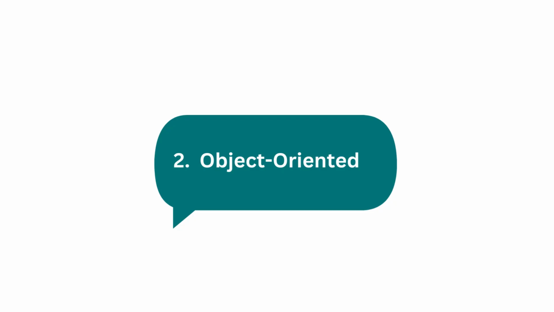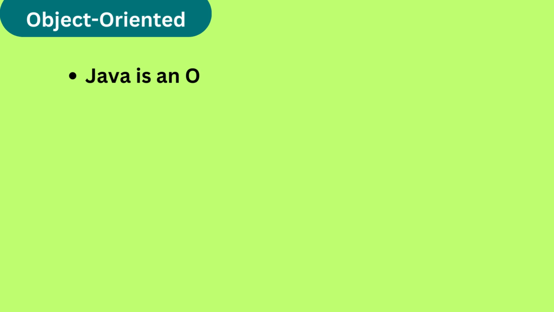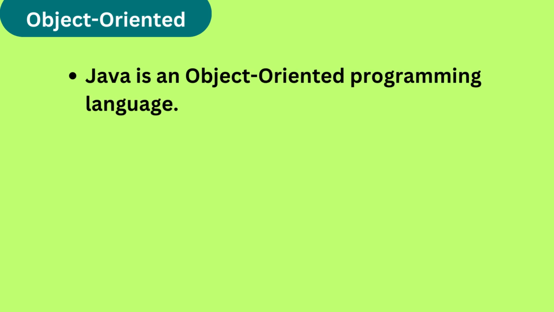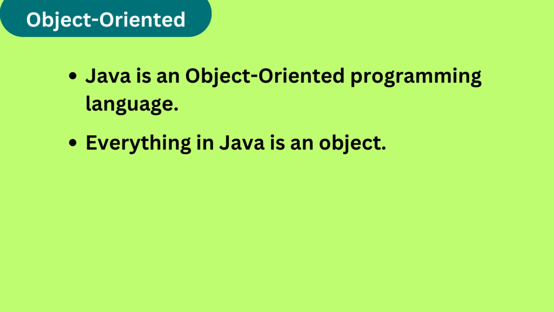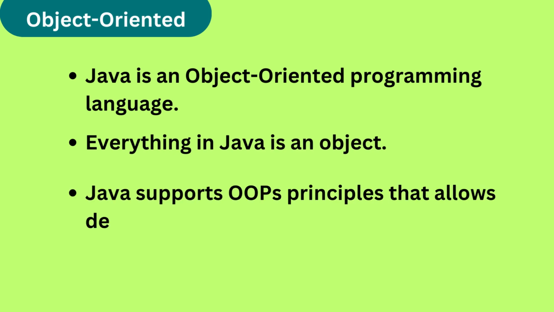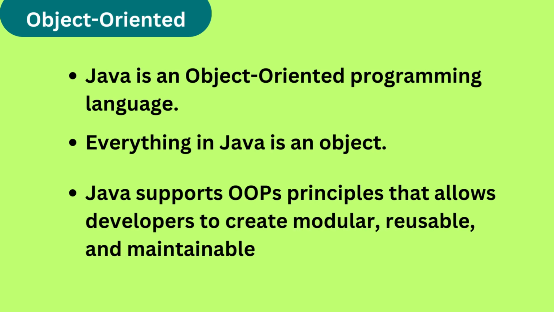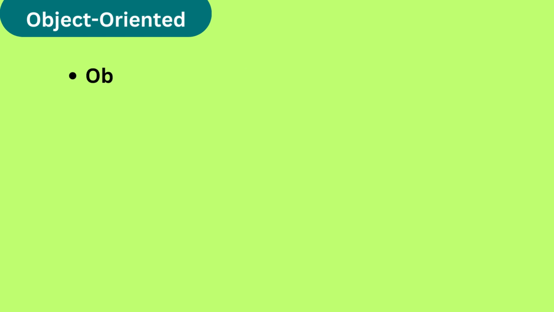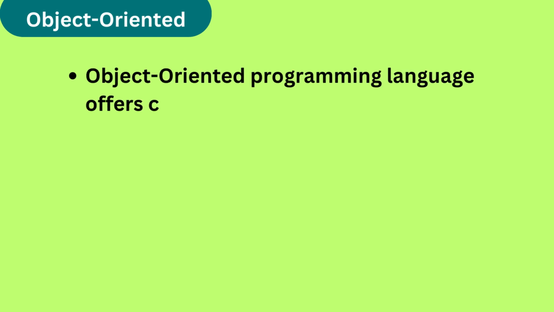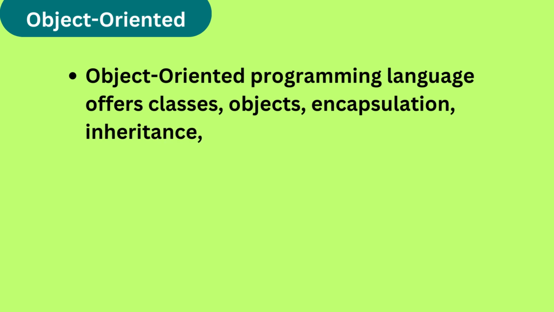The second Java feature is object-oriented. Java is an object-oriented programming language. Everything in Java is an object. Java supports OOPS principles that allow developers to create modular, reusable and maintainable code. We will discuss OOPS concepts in an upcoming video. Object-oriented programming language offers classes, objects, encapsulation, inheritance, and polymorphism. This is how we use objects to deal with Java. So we can say Java is an object-oriented programming language.